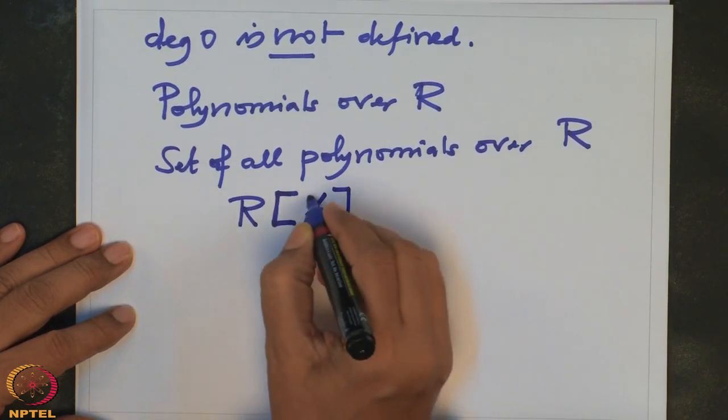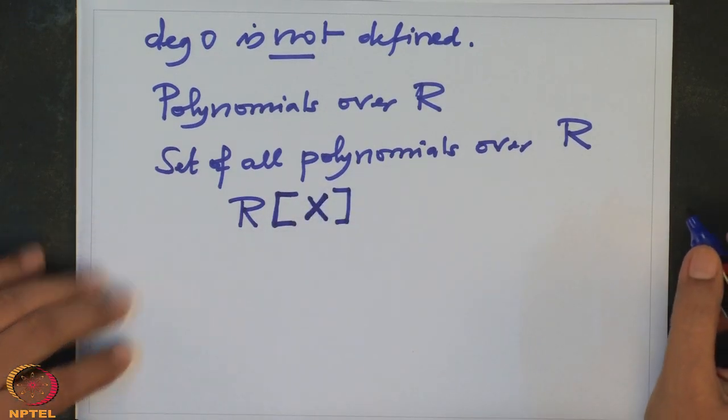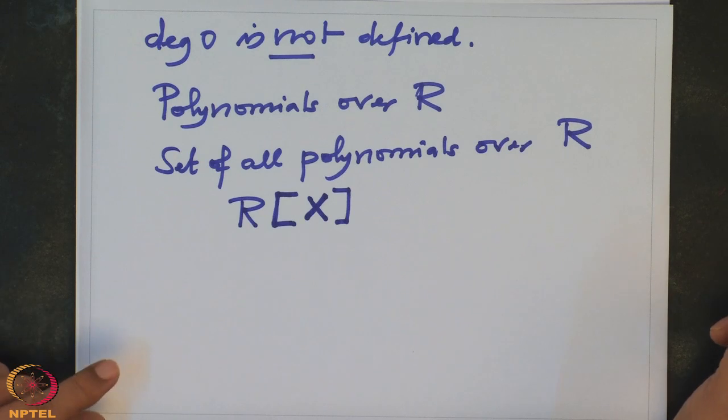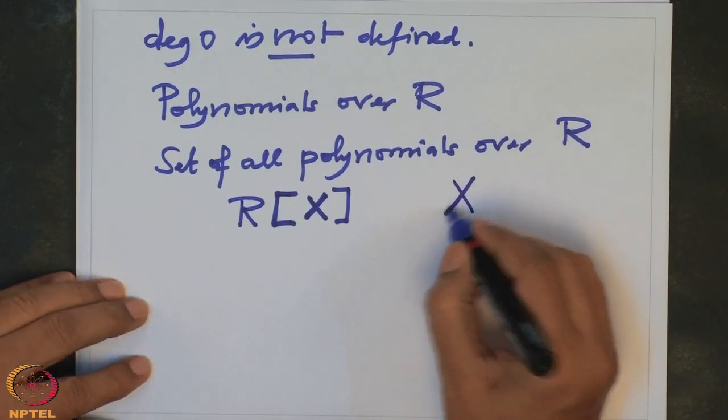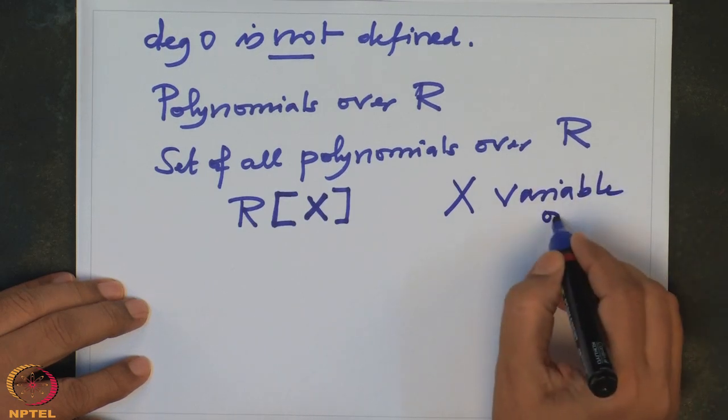And remember my writing always: this x is also called a variable, x is a variable or indeterminate.